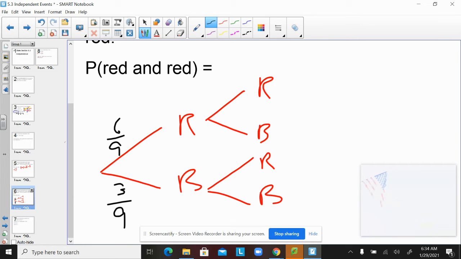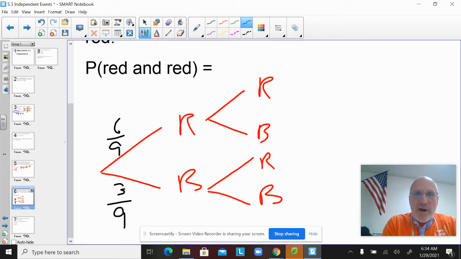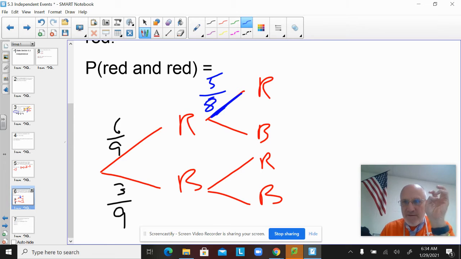So let's look at the top here. I'll do this in blue. I'm trying to put a number right by this blue line right there. So the second time I go into the bag to choose a red one, well, I chose a red one the first time. My first one was red, which means there's only 5 red left, and there's only 8 total left. And then similarly, if the first one was red, I still have the other 3 out of the 8 were blue.